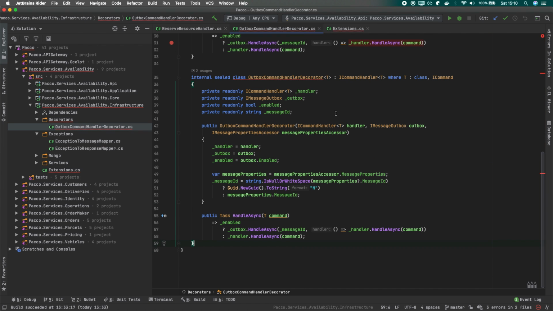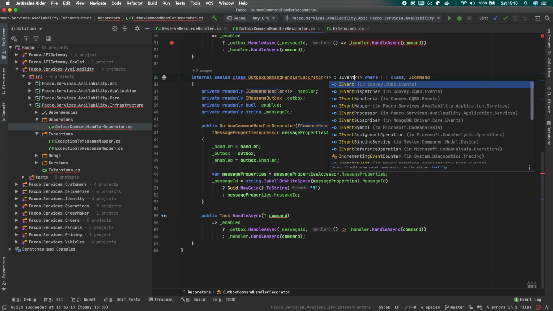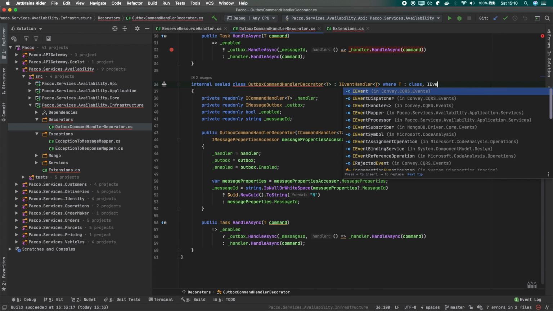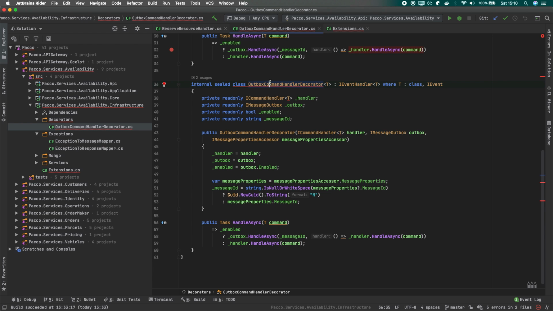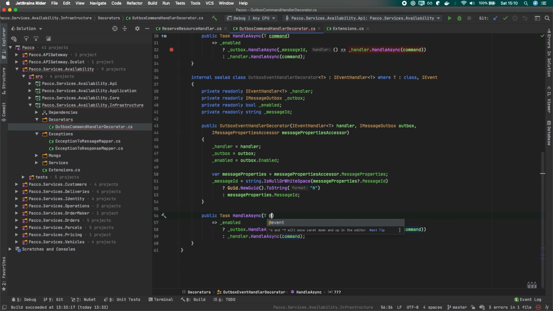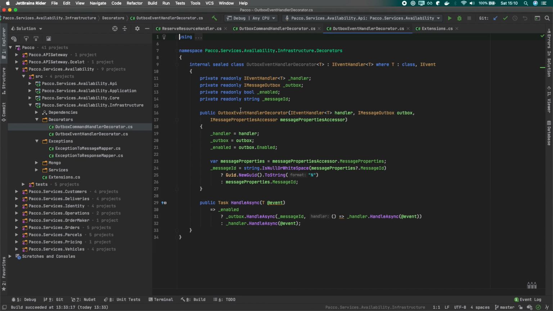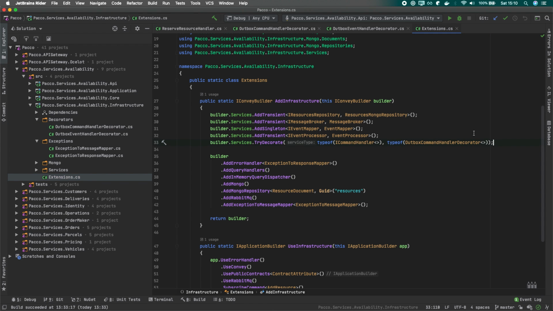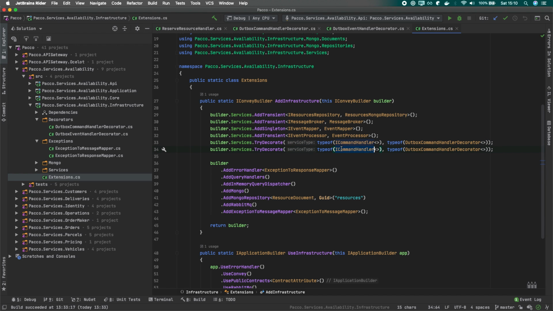Let's just copy and paste, and let's have the IEventHandler here, where T is IEvent, and this will be the event handler decorator. Yeah, we could put this in one class also, or we could have some IMessage generic base type for these sort of things. This one, and the event here. So the same for the events, right? Yeah. And let's just put the decorator for our events as well. Okay, IEventHandler.